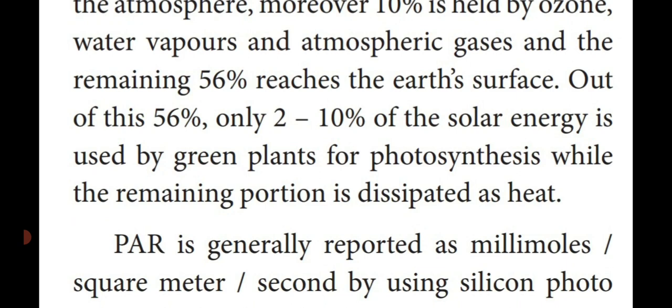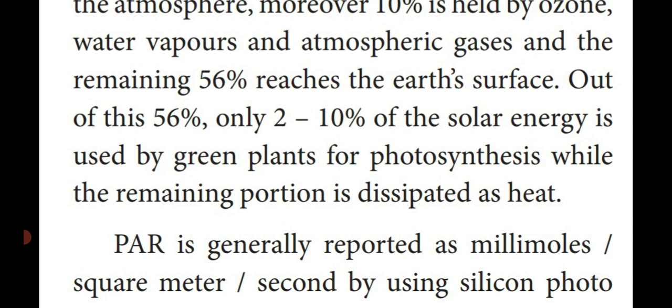How the light reaches the plant for photosynthesis is given in detail in that paragraph. Out of 100 percent, 34 percent of sunlight is reflected back into the atmosphere. The remaining 66 percent is there.